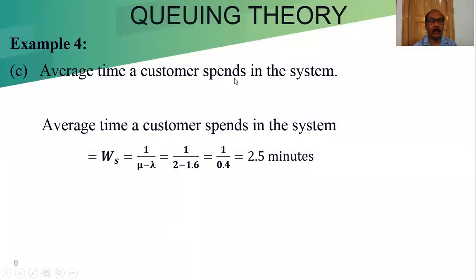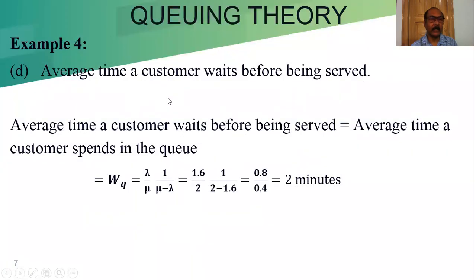See, average time a customer spends in the system. That means the WS, we have to find out the waiting time in the system. Average time a customer spends in the system, that is the waiting time in the system. WS is equal to 1 by mu minus lambda, 1 by 2 minus 1.6 is equal to 1 by 0.4 is equal to 2.5 minutes. One customer has to wait in a system